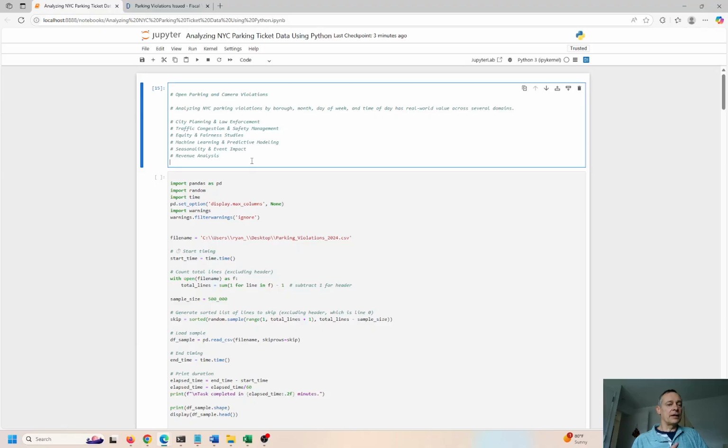But let's just pause for a minute and say, why would we even want to do this, right? The reasons are many, actually: city planning, law enforcement, traffic congestion and safety management. These are some concerns for New York City. How do we manage the congestion of traffic, right? They just implemented congestion pricing a few months ago, going through the tunnels and bridges. I think anything south of 59th Street, which conveniently includes the Queensboro Bridge. So you pay the extra toll when you go over that, and everything downtown, the Lincoln Tunnel, the Holland Tunnel, they got you from all these angles, right? So it does cut down on traffic. It does cut down on congestion.